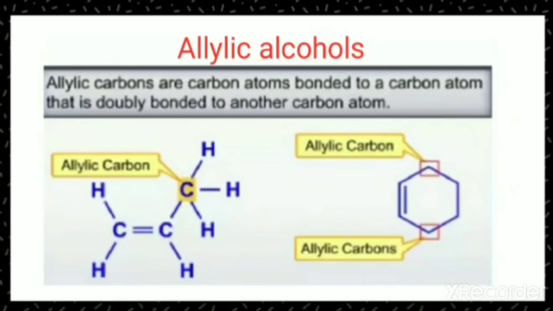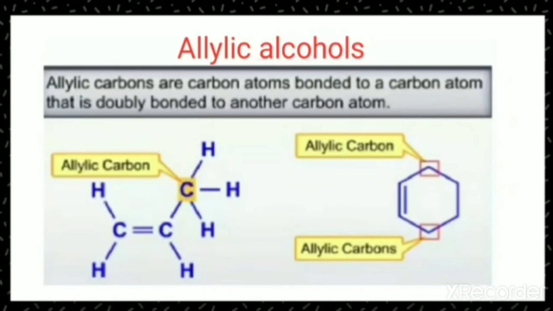This carbon atom is called allylic because this carbon atom is sp3 but the neighboring carbon atom is sp2. That means this carbon atom is sp2 hybridized. Such types of carbon are called allylic carbon.